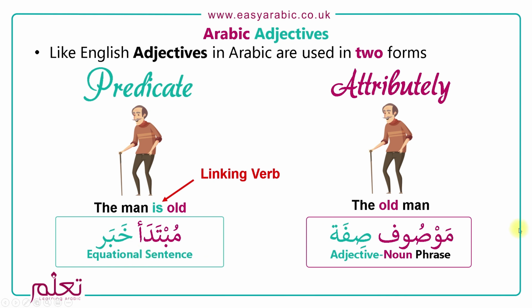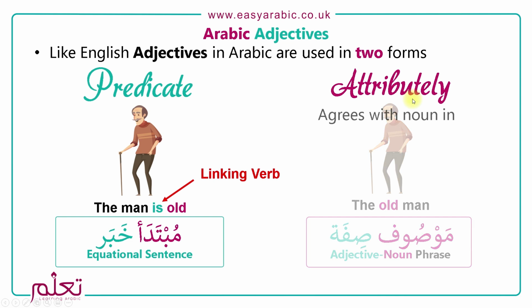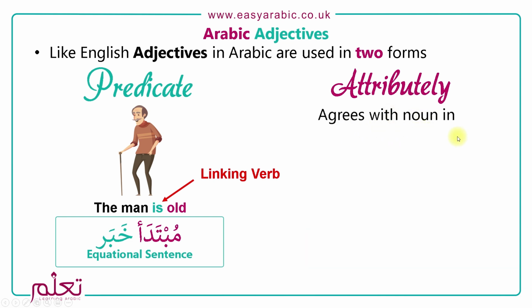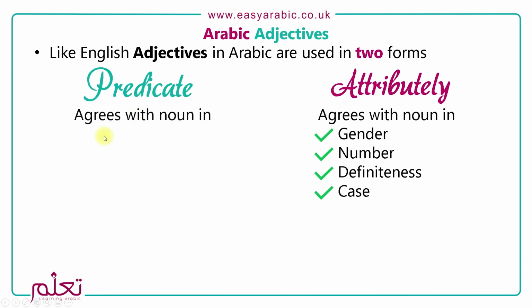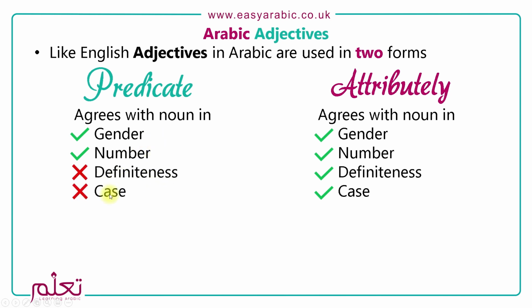When the adjective is used as an attribute, it agrees with the noun in gender, in number, in definiteness, so whether it's definite or indefinite, and also in case. And when it's used as a predicate, it agrees with the noun in gender and number, but not in definiteness or case.